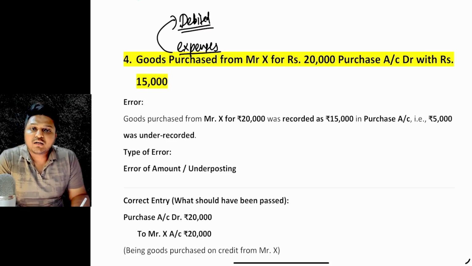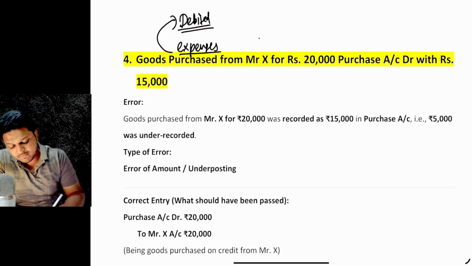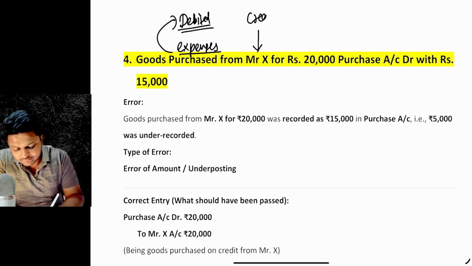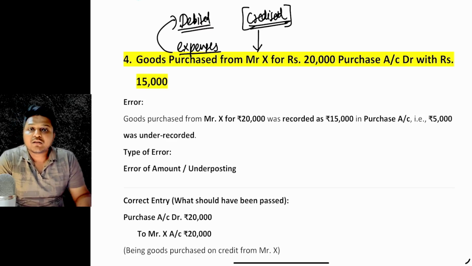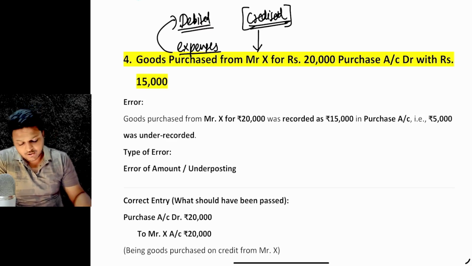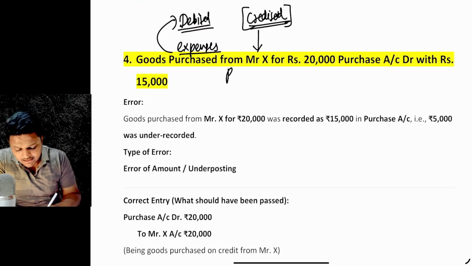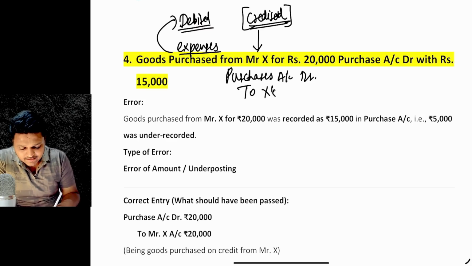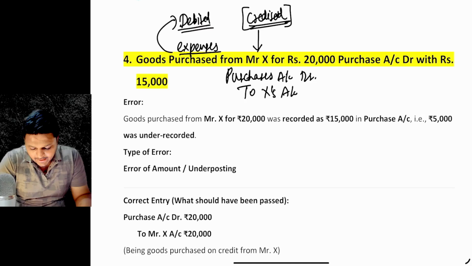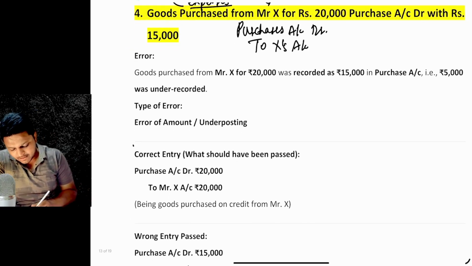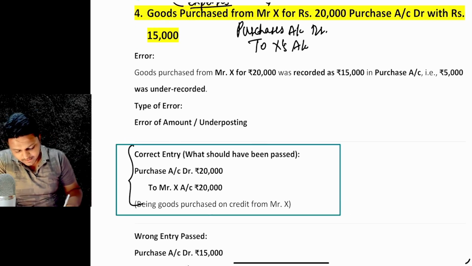So who is the giver? Debit the receiver and credit the giver. So basically Mr. X account is to be credited, right? Mr. X account is to be credited. So here is the scenario. The original entry must have been purchases account was to be debited and to X's account it was to be credited. This was the correct entry which was to be passed. Getting it? This is the correct entry which is to be passed, right?